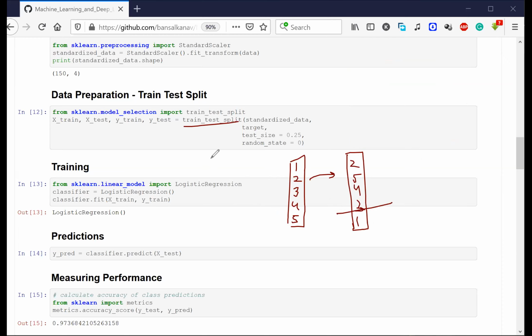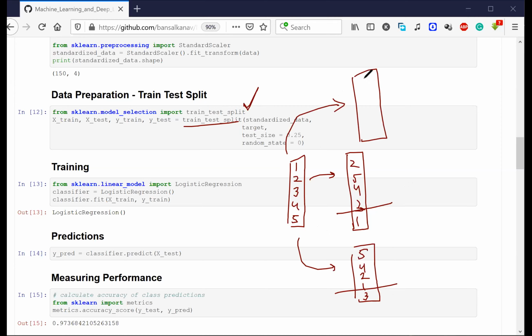Now, if I run the code again, it is again going to randomly shuffle the data, say 2, 3, 1, and then make a split. If I run the code again, it will shuffle again, for example 5, 2, 1, 3, 4, and then make a split. Do you see that whenever you run the program, it is always going to give you different results in train and test, because it is a random shuffling?